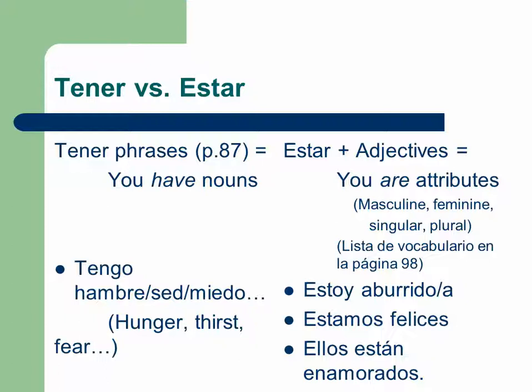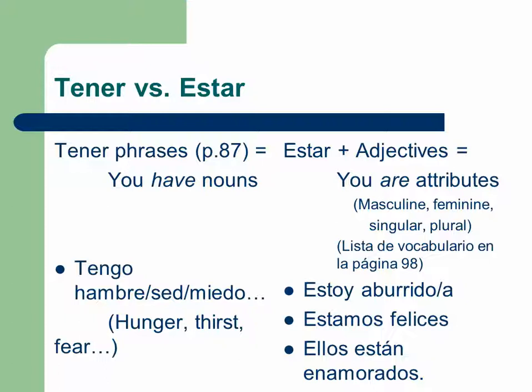So remember when we were doing the tener phrases last week, we said tengo hambre, tengo sed, tengo miedo, and in English we would say I am hungry, I am thirsty, I am afraid, I am whatever. In Spanish you don't say that. You say I have hunger, I have thirst, I have fear. Right? Well, sometimes we say I am things, and sometimes we say I have things.